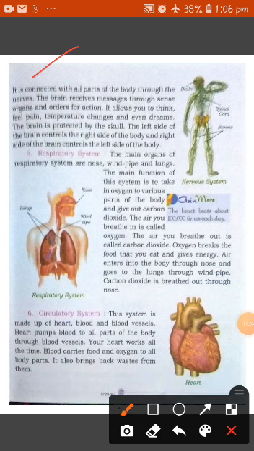It is connected with all parts of the body through the nerves. The brain receives messages through sense organs and orders for action. It allows you to think, feel pain, feel temperature changes and even dream. The brain is protected by the skull. The right side of the brain controls the right side of the body, and the left side of the brain controls the left side of the body.